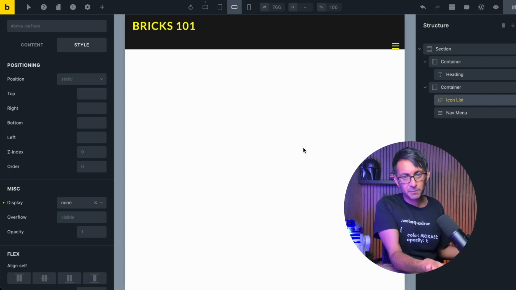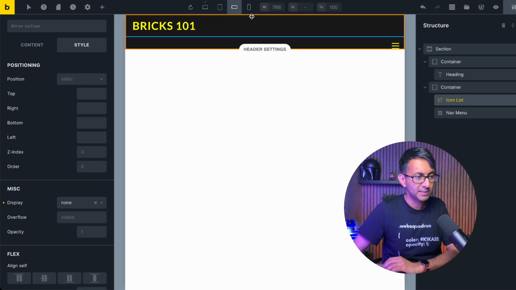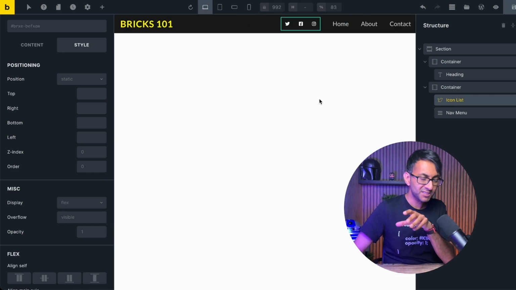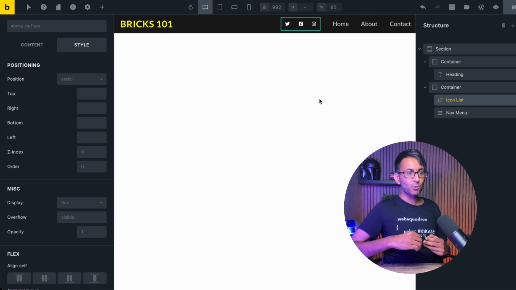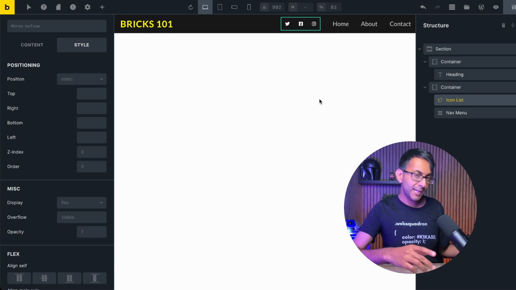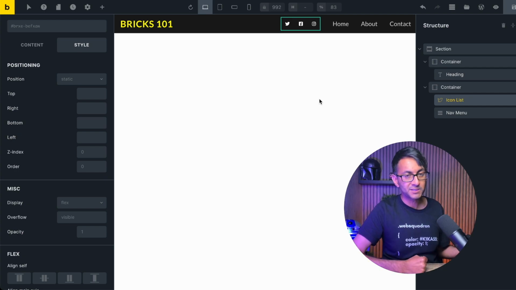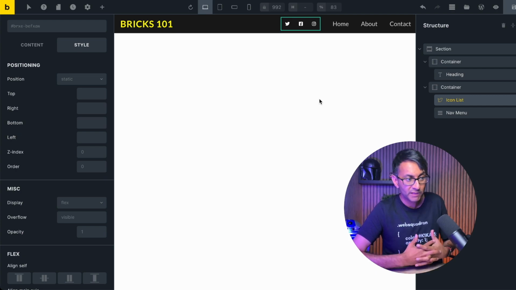Please excuse how rubbish this looks because I haven't done the layout or anything like that. But just focusing on the mobile and the desktop, you can show whatever you want and then responsively hide it away from when you get to certain breakpoints. I hope that helps you out with responsively hiding elements or widgets, whatever you want to call them.